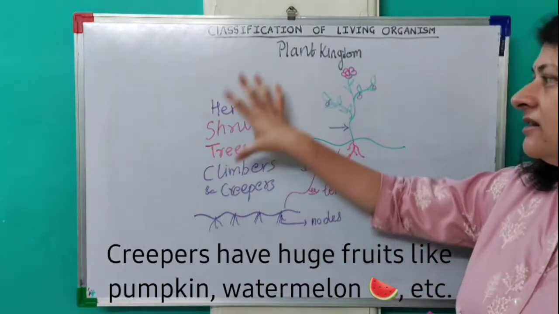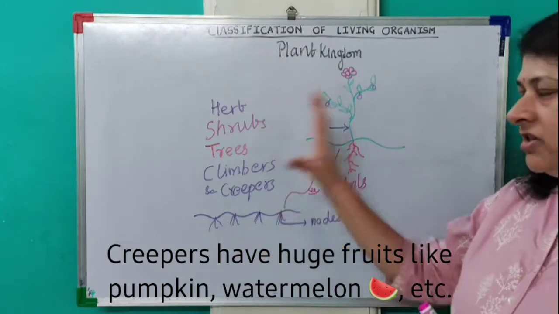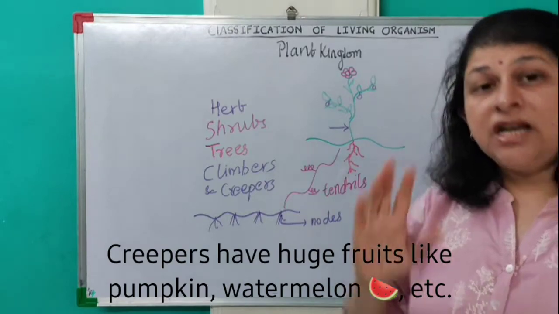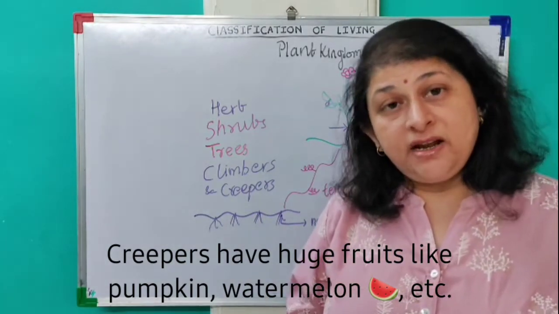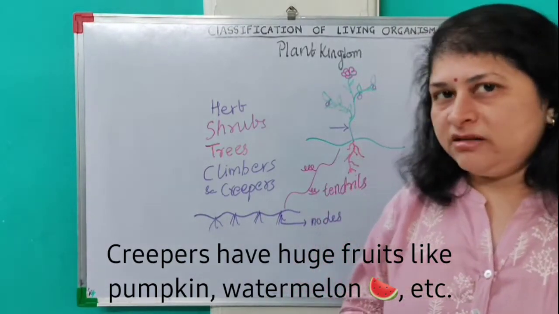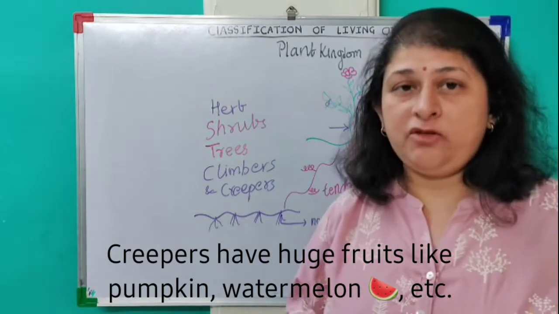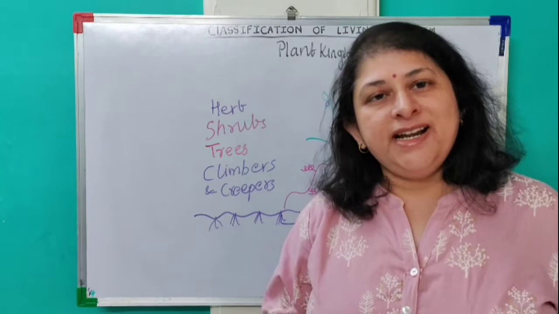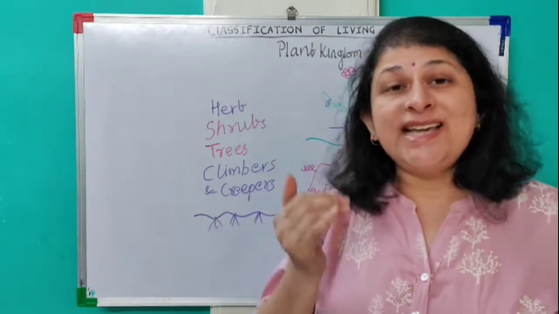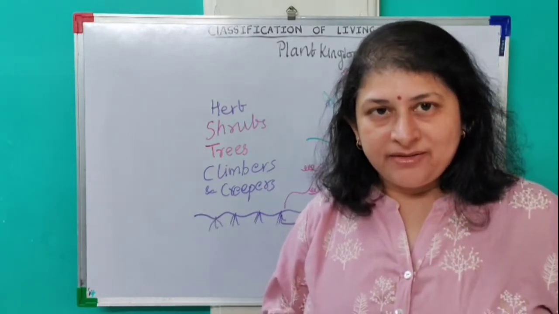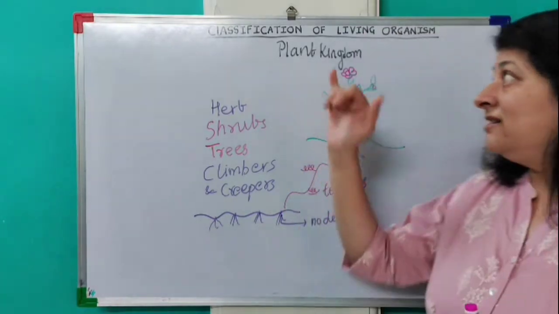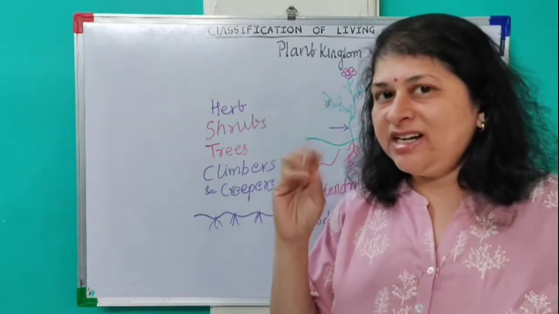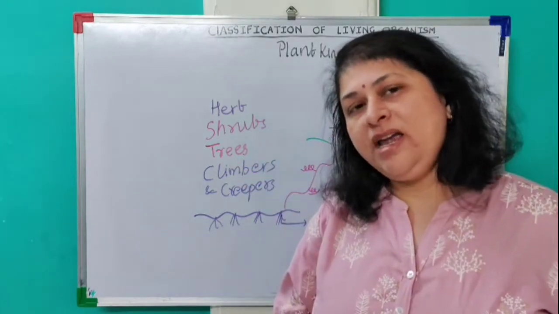So these are the kinds of plants which are distinguished on the basis of their external characters which we observe in our surroundings. But that is not the systematic way of classification. So what is the systematic way of classification? It is considering certain characteristics and following the classification of living organisms, that is the 5 kingdom classification given by Whittaker.